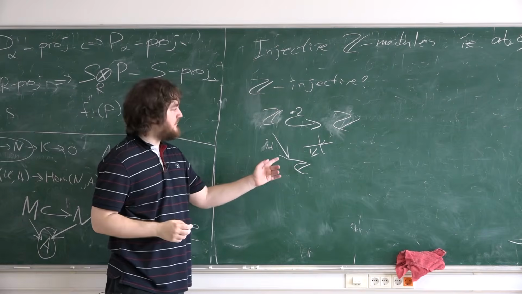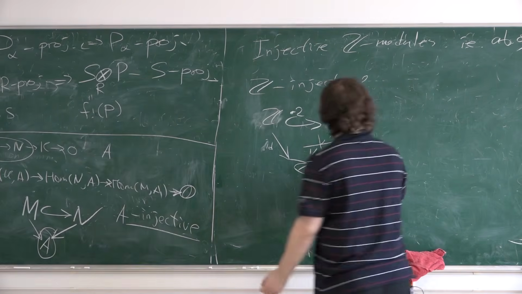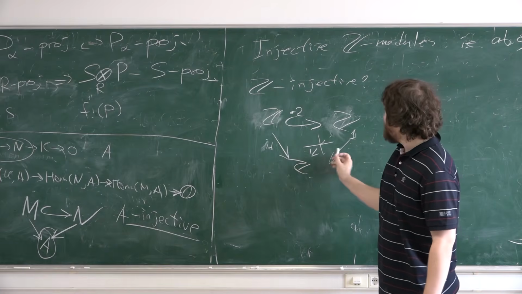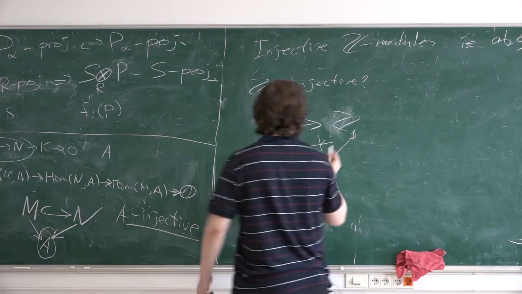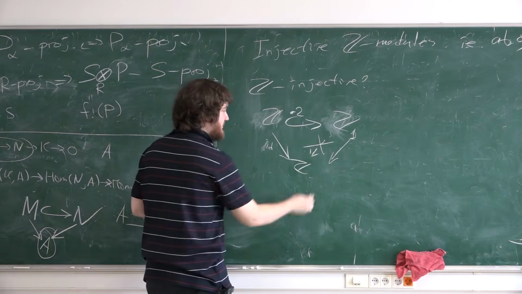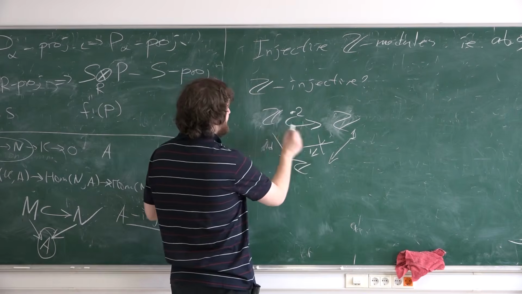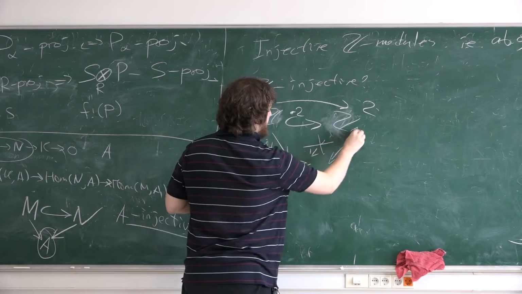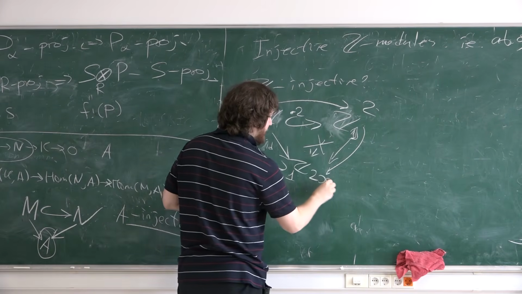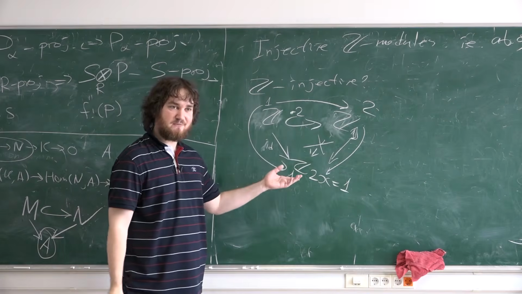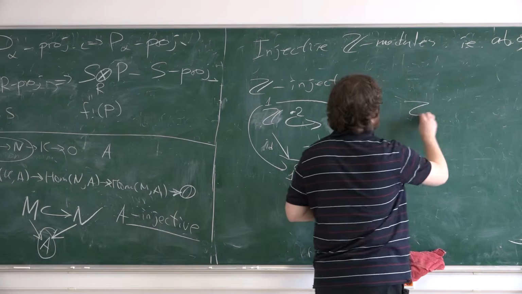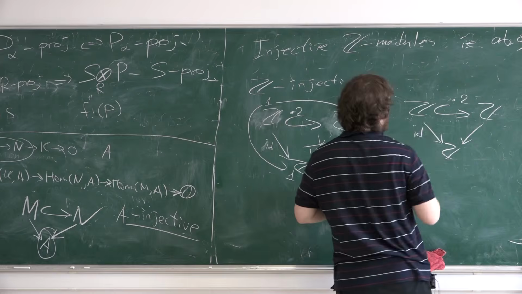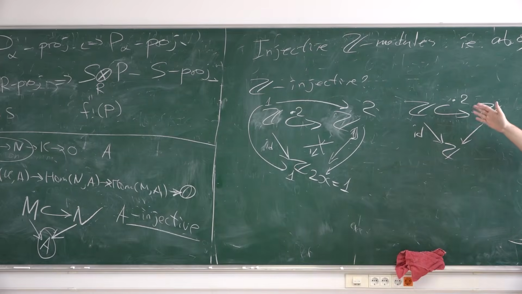If you have identity here, you can't extend multiplication by 2, because you need to define the image of the unit here, but the unit here is not in the image. It must be something like 1/2 here, yes, because the unit here goes to 2 here, so the unit must go to something like x where 2x is the unit, and there is no such element in Z. But if you have this map, this means that the identity is divided by 2.